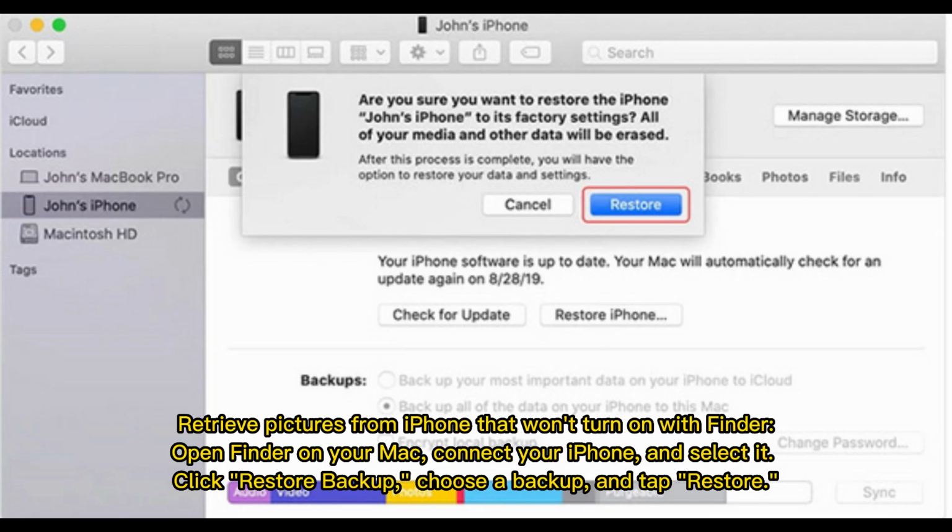Retrieve pictures from iPhone that won't turn on with Finder. Open Finder on your Mac, connect your iPhone, and select it. Click Restore Backup. Choose a backup, and tap Restore.